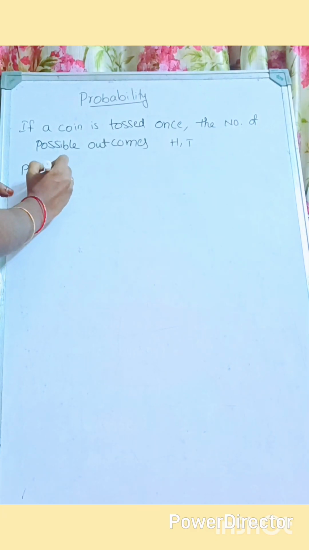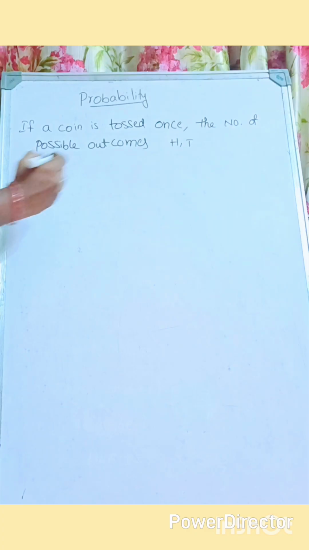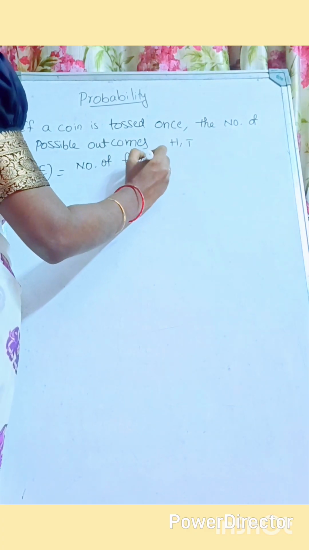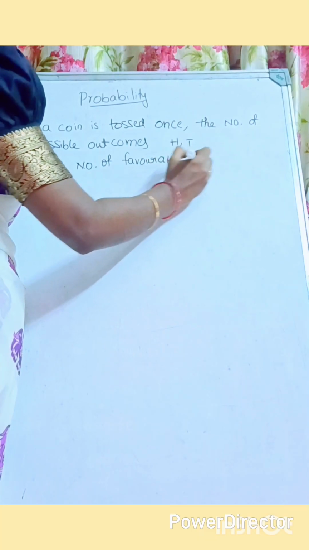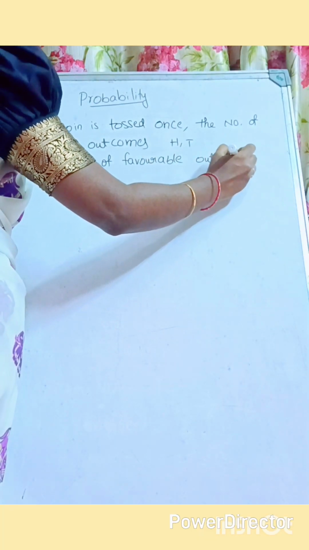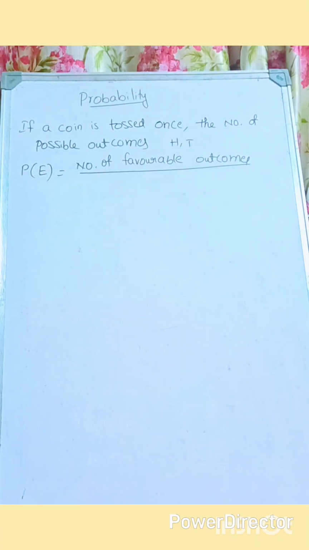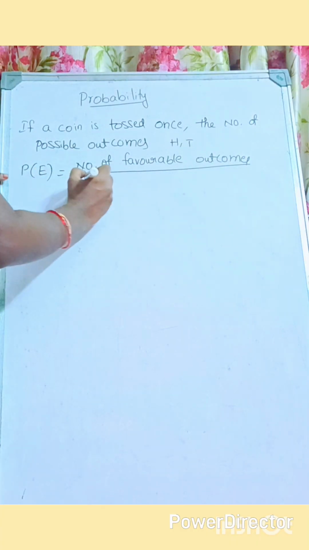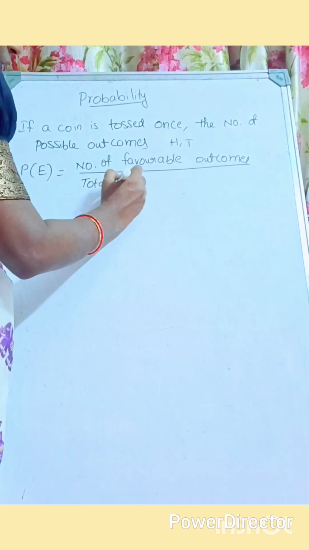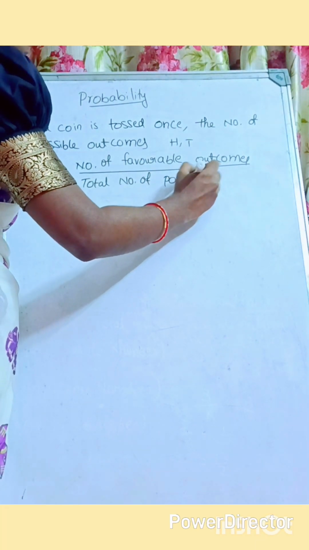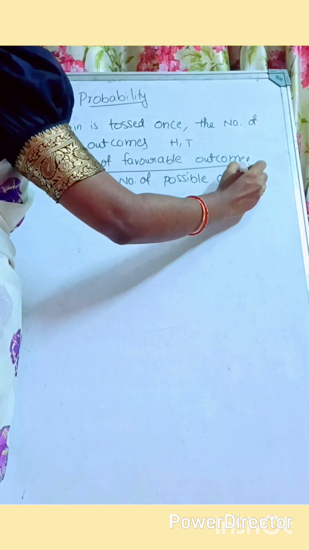Now the question, probability of an event. First we will write the definition. Probability of an event is equal to the number of favorable outcomes by the total number of possible outcomes.